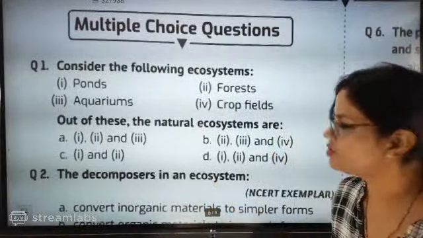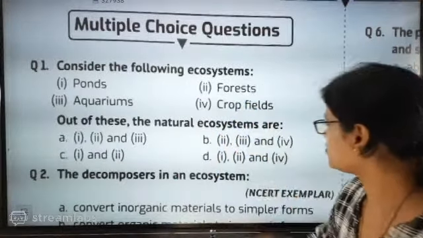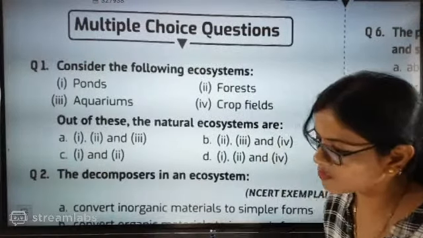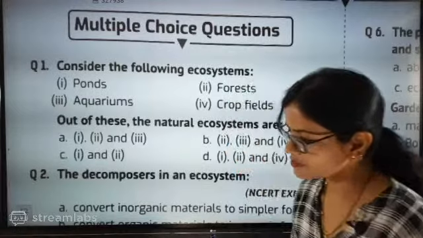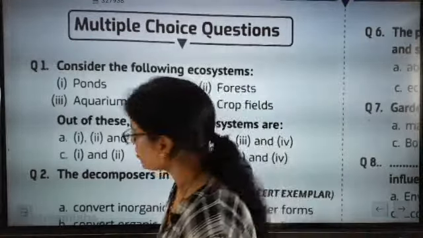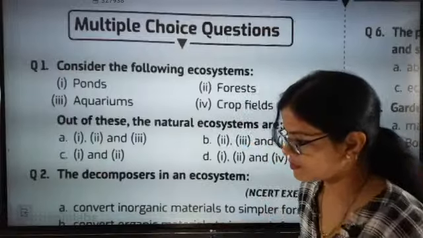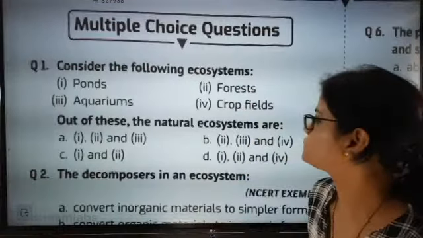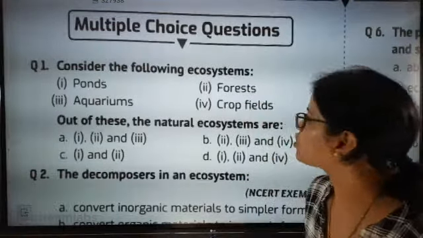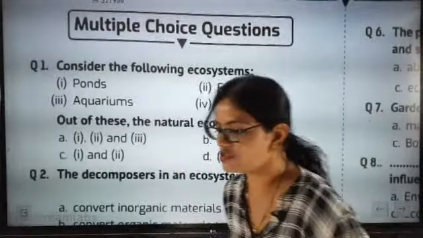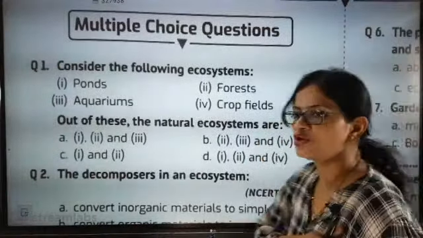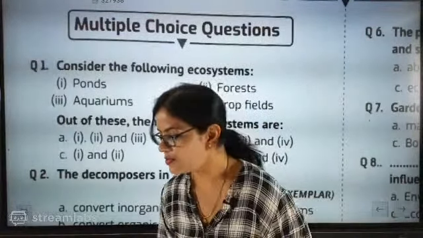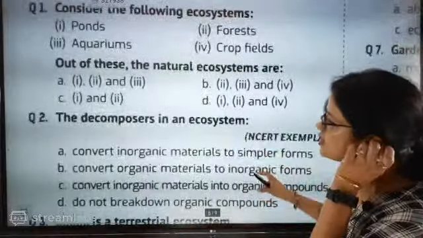Aquarium is the odd one out, so aquarium is not going to be the correct one. Pond and forest are natural. Crop field is grown by you, so if human interference is there, it will not be called natural. So 1 and 2 will be the correct answer.